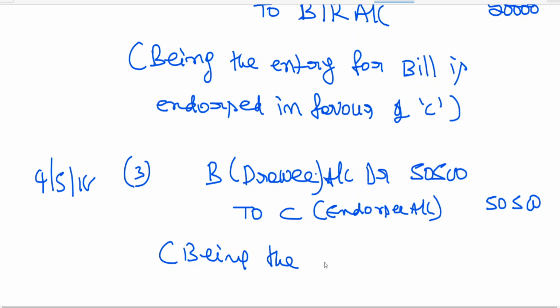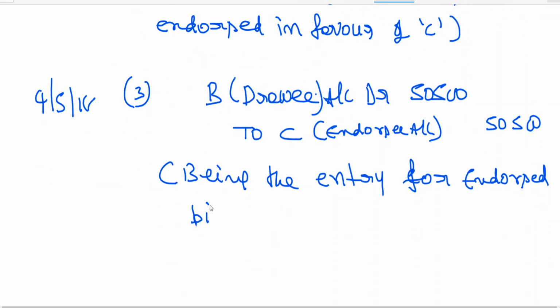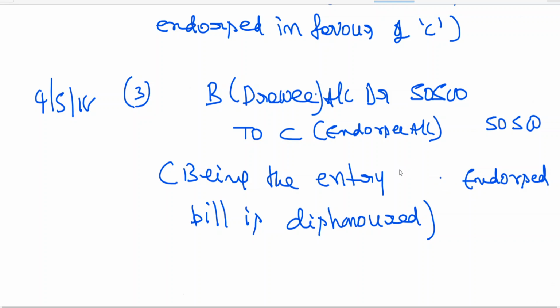Being the entry for endorsed bill is dishonored, including noting charges, because 50,500 is to be collected from B and 50,500 is to be payable to C. So whenever you are debiting any amount, the amount is due.